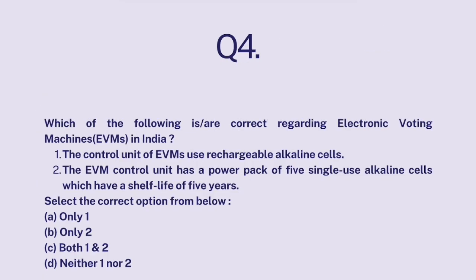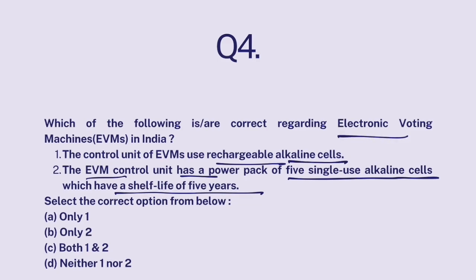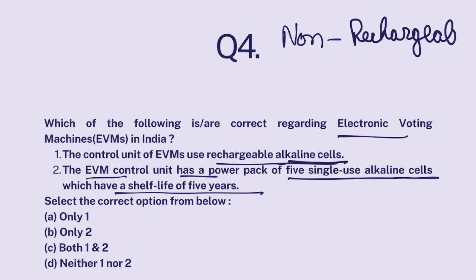A. Question 4. Which of the following are correct regarding electronic voting machines in India? The control unit of EVMs use rechargeable alkaline cells. The EVM control unit has a power pack of 5 single-use alkaline cells which have a shelf life of 5 years. So the batteries used in electronic voting machines actually belong to the category of alkaline cells, but these alkaline cells are non-rechargeable. So the batteries of EVMs are non-rechargeable. Okay, so this statement is false.